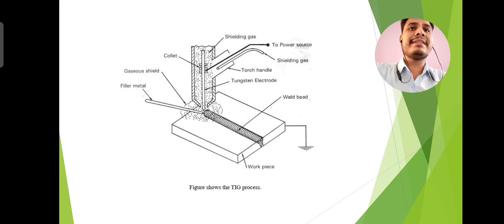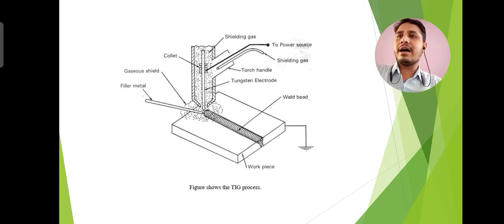The air path gets ionized and the arc is established.